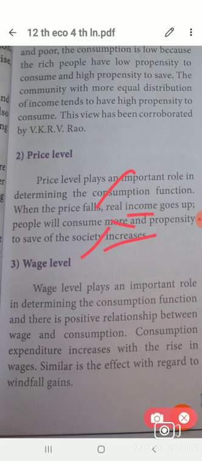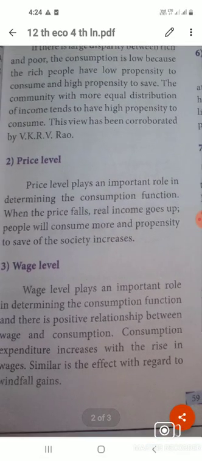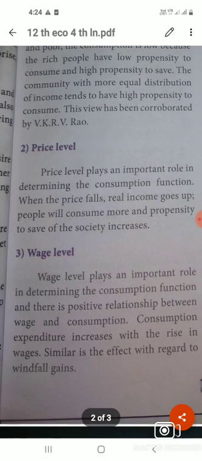So price level increasing means producers also produce more goods, and they have to give increasing income. Like this they get a huge income. So people will consume more, and the propensity to save of the society also increases. So as income increases, consumption and savings also increase.